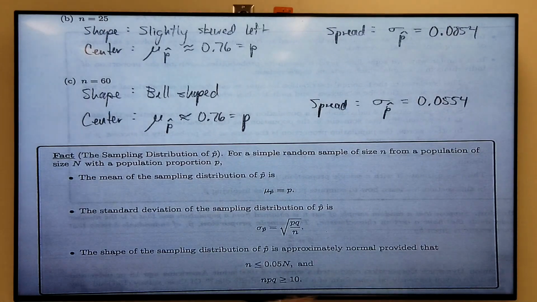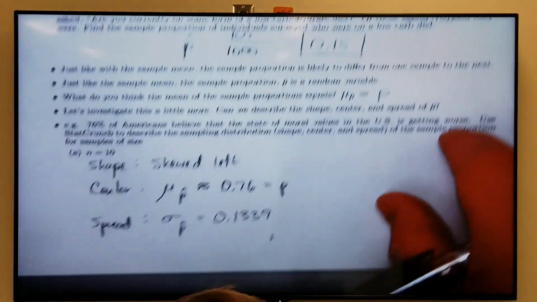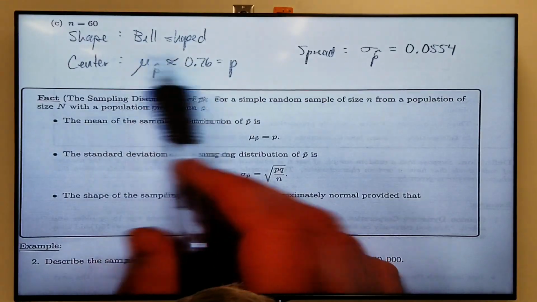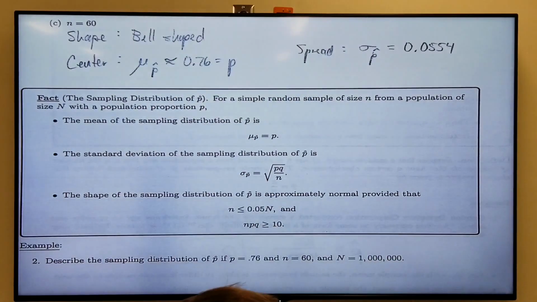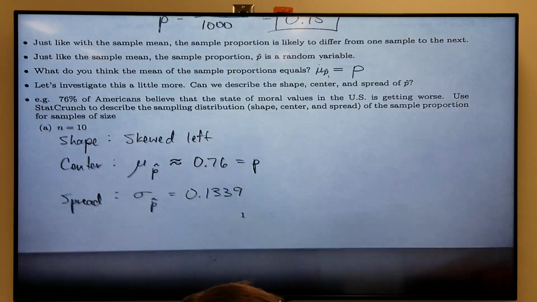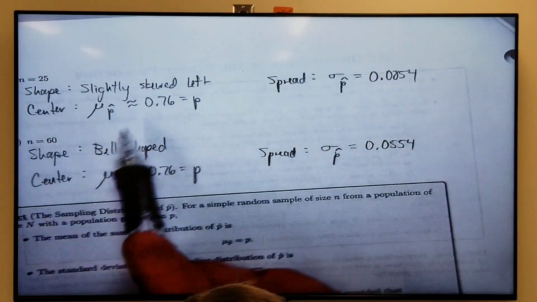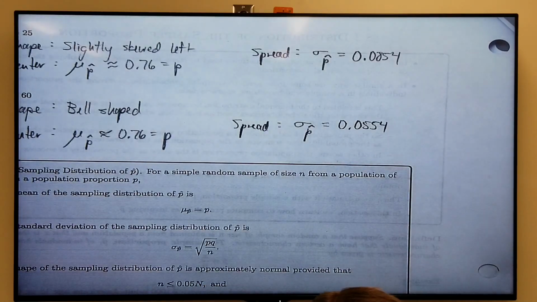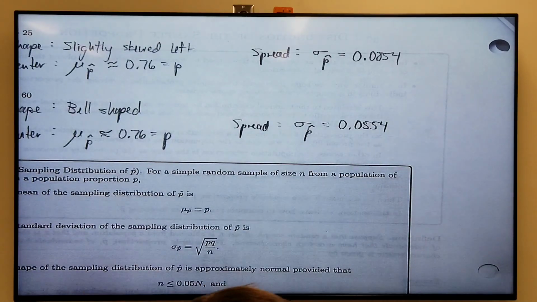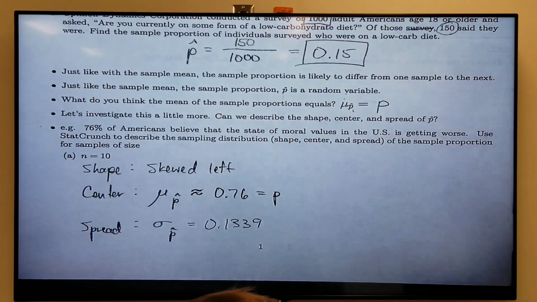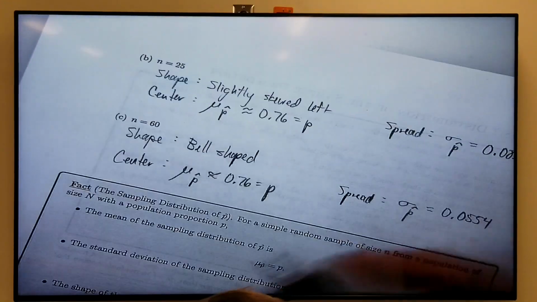Okay, so putting this all together, you notice that as n gets larger, the shape goes from being skewed left to slightly skewed left to almost perfectly bell-shaped. The spread goes from large to a little smaller to a little smaller, right? So as n gets large, the standard deviation gets smaller. The center, though, in each case, is always the same. The center is always just the population proportion.